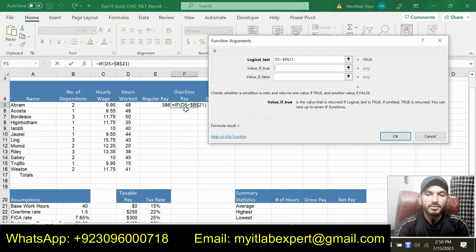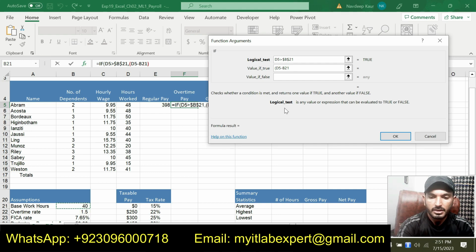Now overtime pay will be C5 multiplied by... so first we will calculate the overtime hours, that will be equal to D5 minus B21, and then we will multiply this.